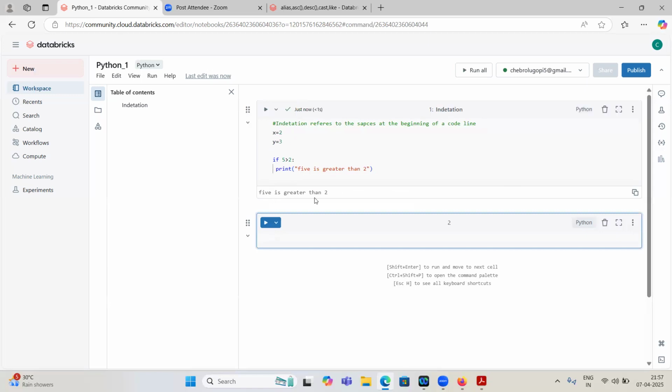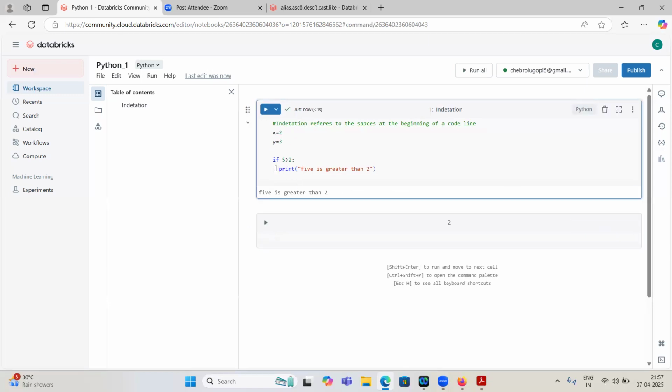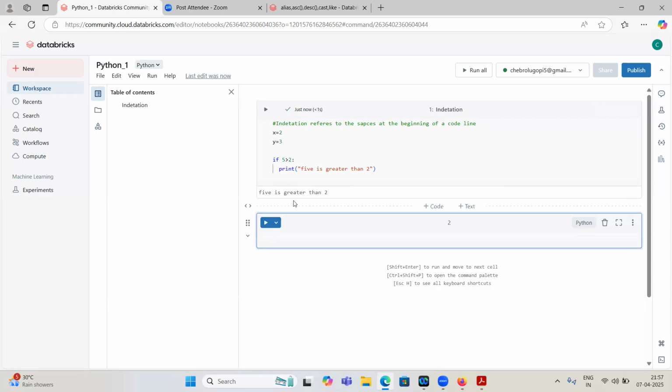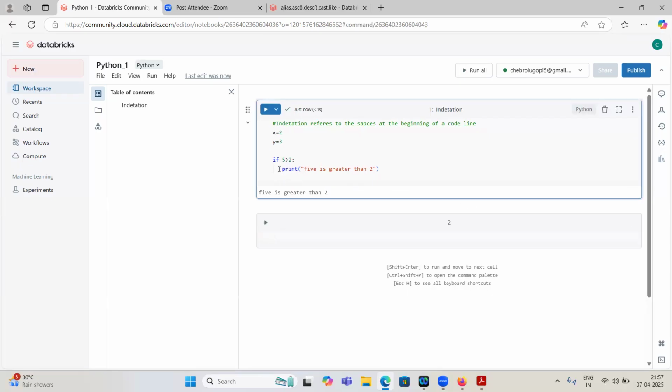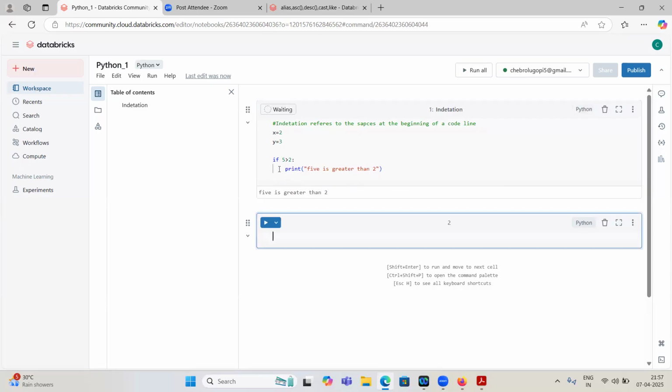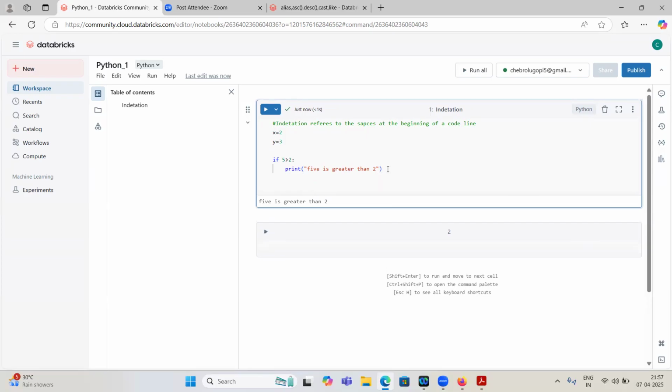See, 5 is greater than 2. If I give 2 spaces also, it will work. 5 is greater than 3. If I give 3 spaces or 4 spaces, it also works. But the problem is, if you have given 4 spaces now and I give only 1 space for the next line, such as print my name is Gopi, what will happen?